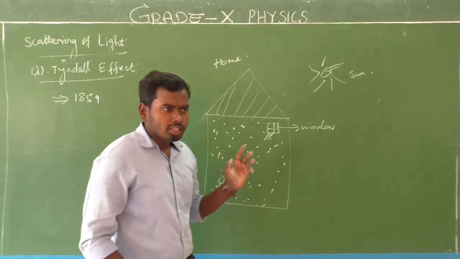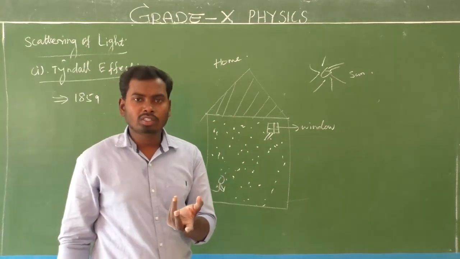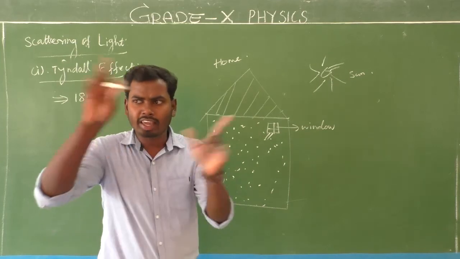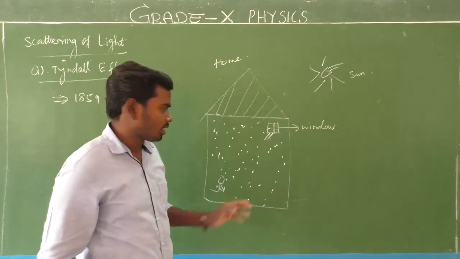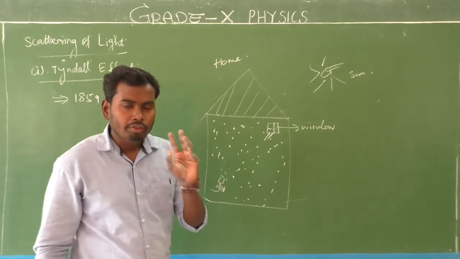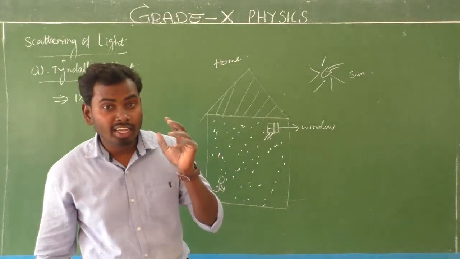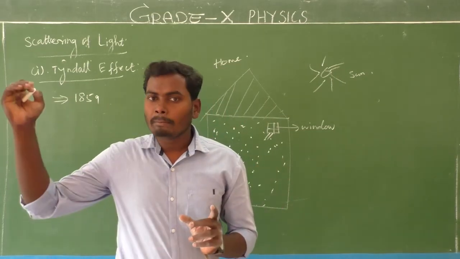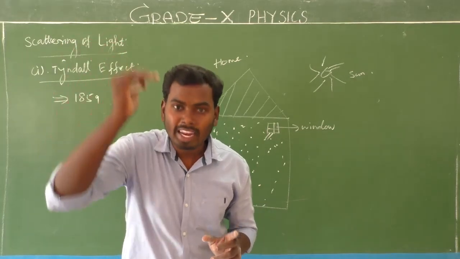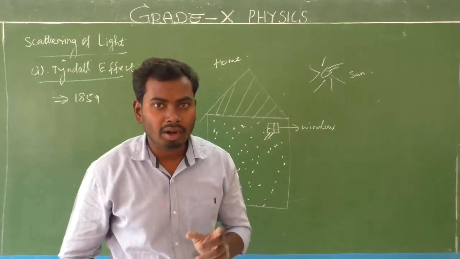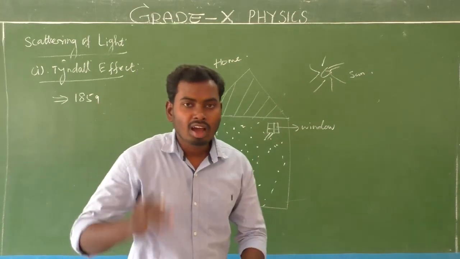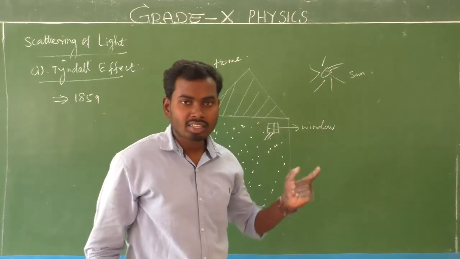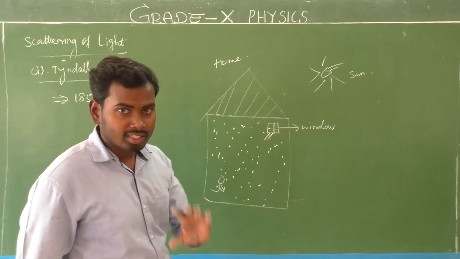Yes. So already we know the dust particles, the water molecules, and the gas particles are suspending inside the room, which means they are moving here and there. Already we know every particle's shape is spherical. So whenever a beam of light falls on the spherical particles, what will happen? Light gets diverged, which means light gets reflected in all directions, random directions. That is called scattering of light. Is it clear?